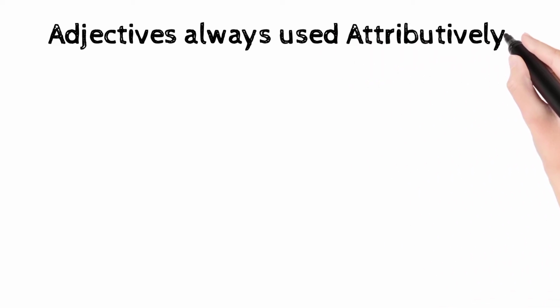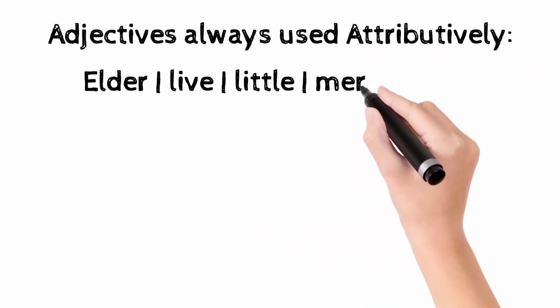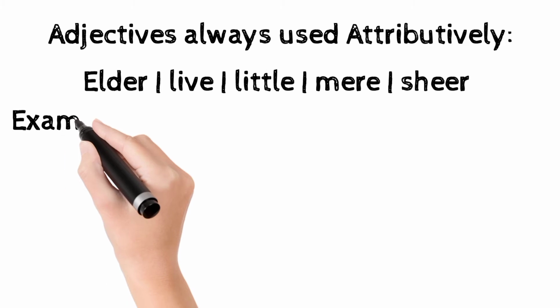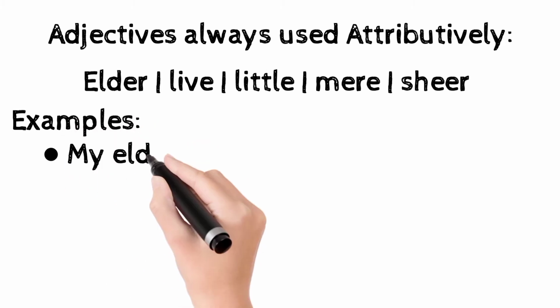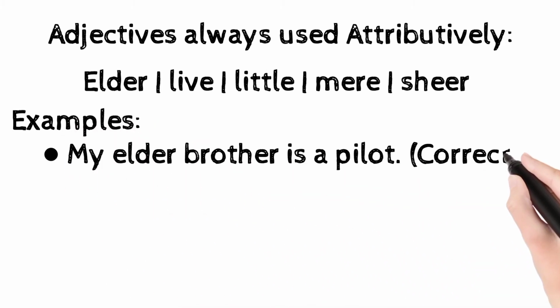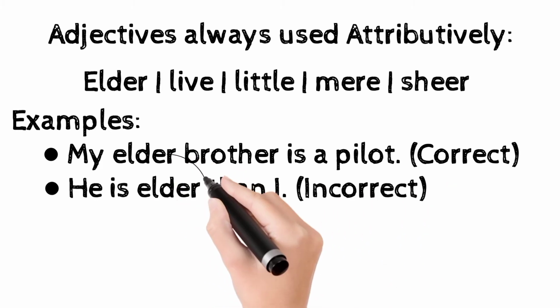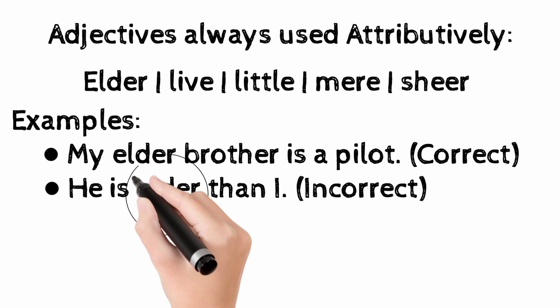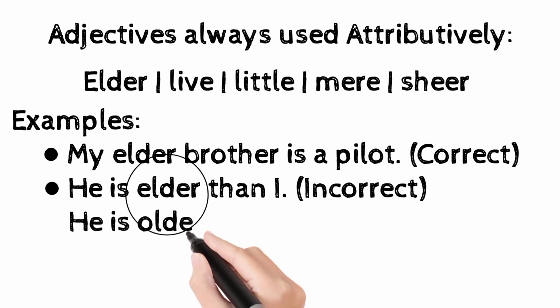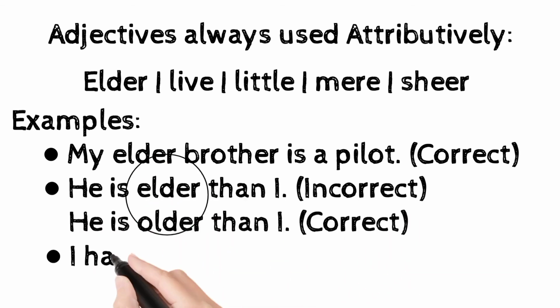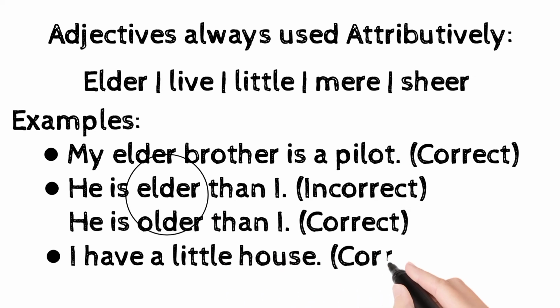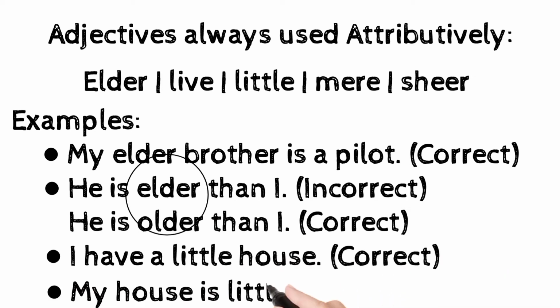Adjectives always used attributively: elder, live, little, mere, sheer. For example, my elder brother is a pilot, correct. He is elder than I, incorrect, because elder has been used predicatively here. He is older than I, correct. I have a little house, correct. My house is little, incorrect.